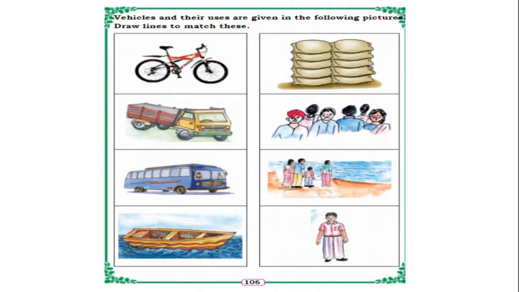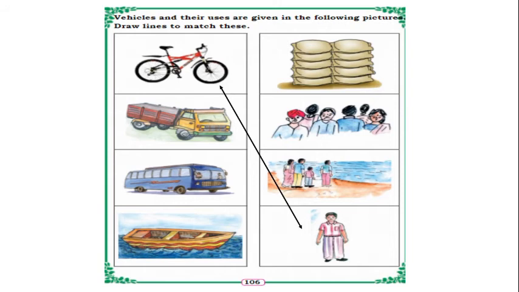Okay, so in the next, vehicles and their uses are given in the following pictures. Draw a line to match these. So in the left side picture, vehicles are there. In the right side also some pictures are there. With the respective picture we have to match. So in the right side column, the first picture, some goods are there and many people pictures. Okay, so for cycle, which one will you match?